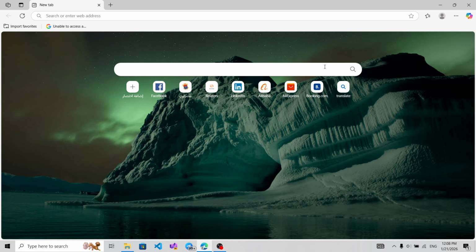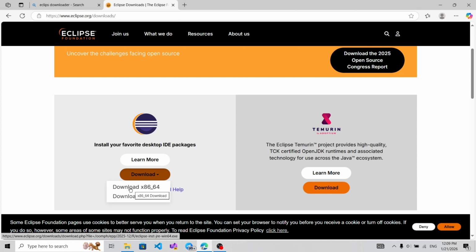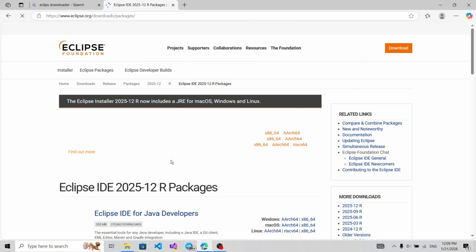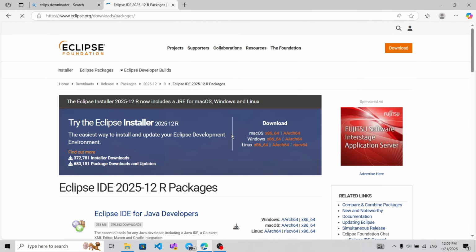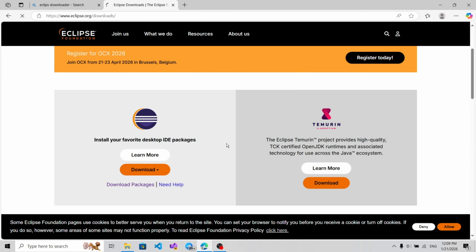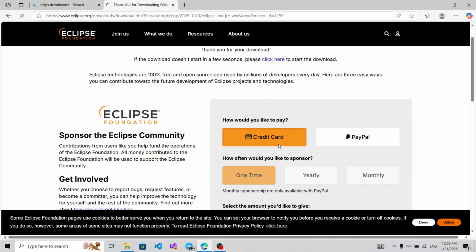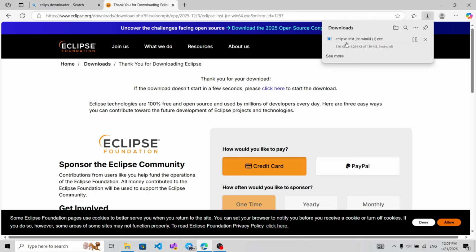You should write Eclipse download, choose it, and download x86. Then click the download button. Choose download, and you will see it has started downloading.